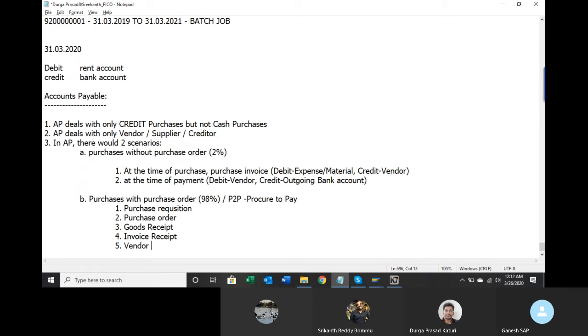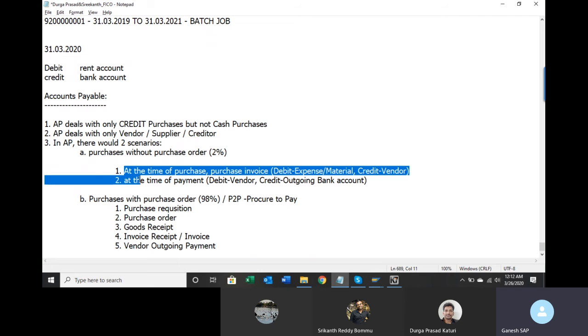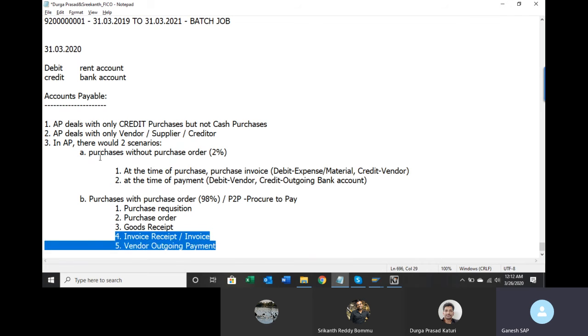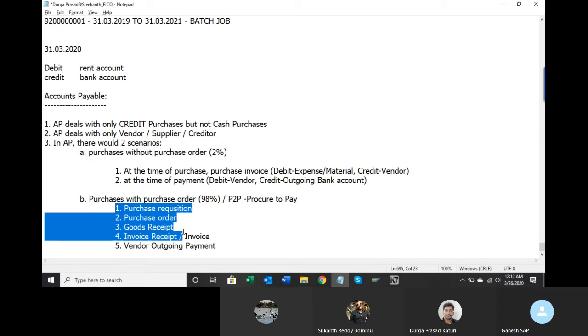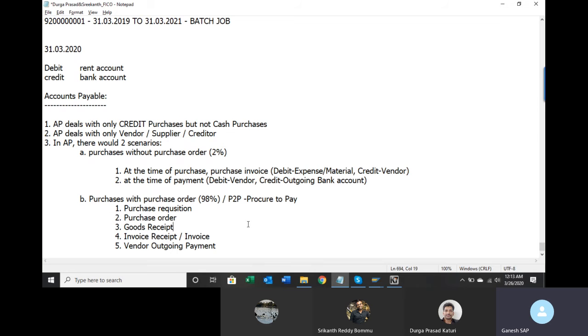Vendor outgoing payment. So in the first case, we are making only two entries, right? That is nothing but 4 and 5, we are making it directly in the first case. But in the second case, these three have come here, right? So these three items or steps are required in the second case.